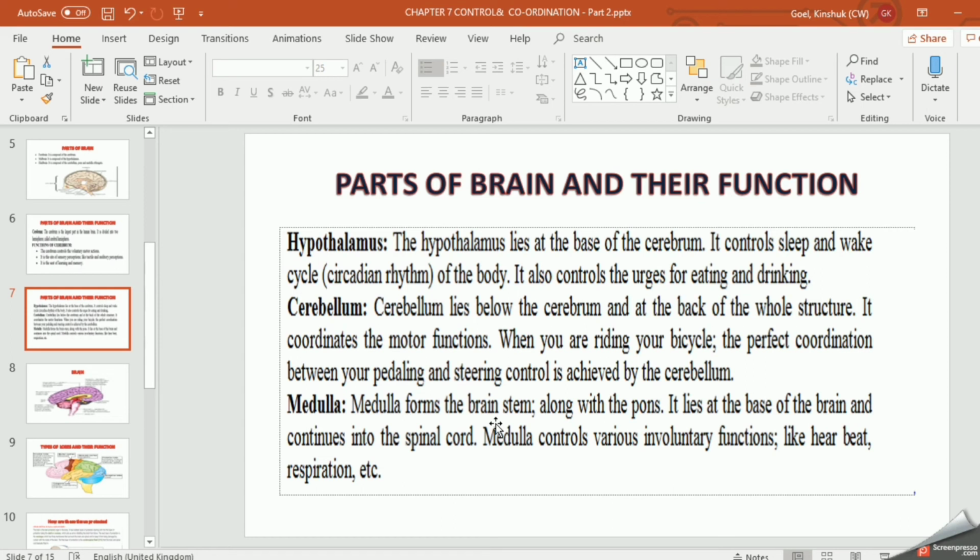That sneezing is controlled by the medulla. Vomiting is of course an involuntary action. कोई जान के उल्टी नहीं करता है ना? So when it comes, we can't control it. So all these functions are controlled by the medulla.